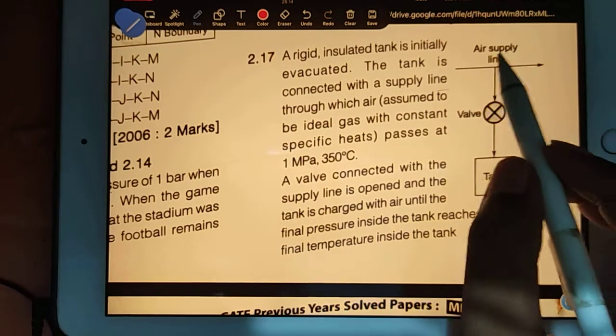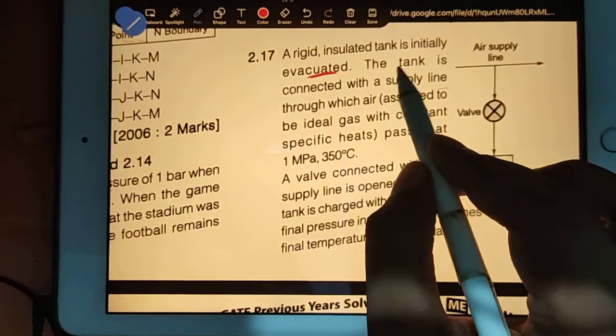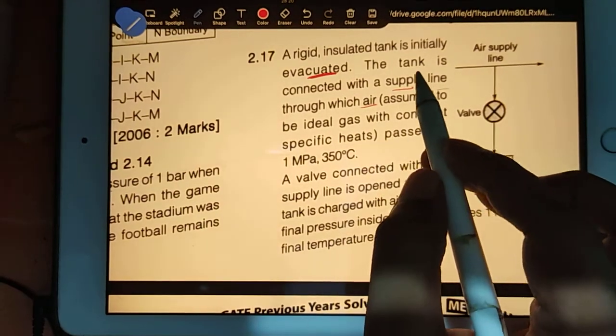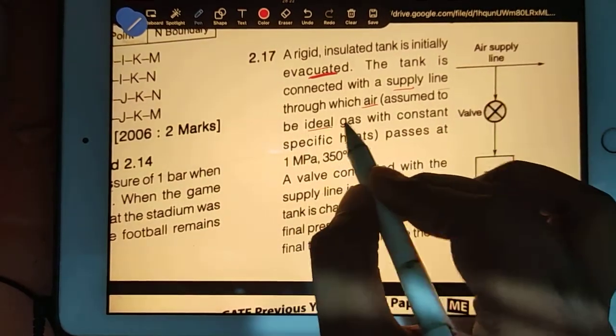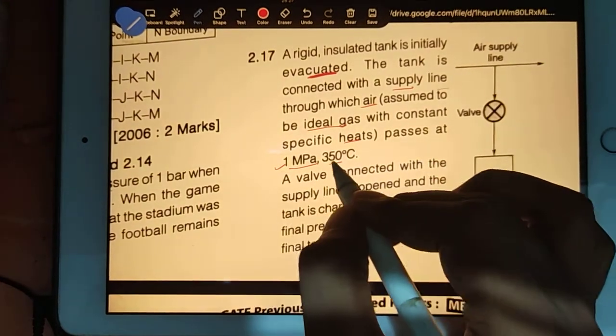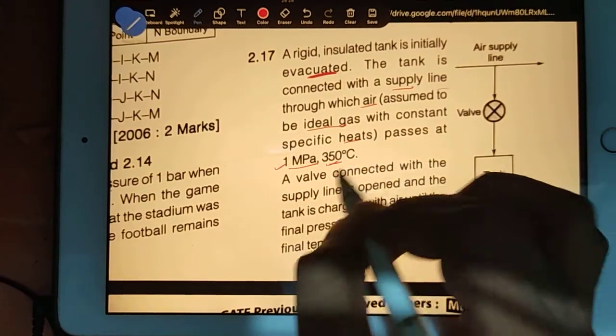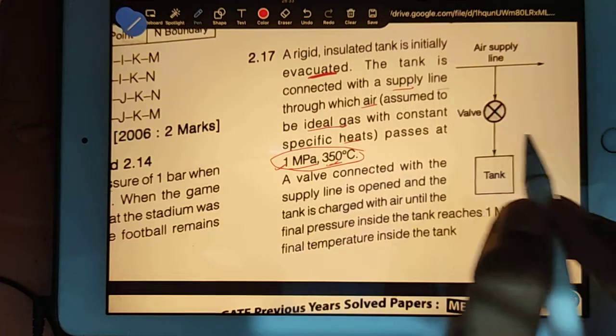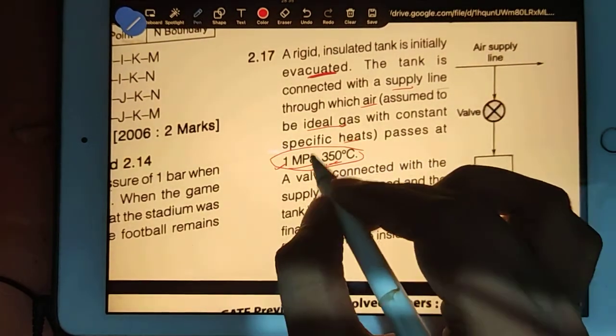See, a rigid insulated tank is initially evacuated, clear. Tank is connected with the supply line, clear. Air is going, clear. Specific heat is constant, clear. Ideal gas is clear. Passes at this much condition, clear. Actually 1 megapascal and 350. Now here students can make a mistake. Common mistakes I'm saying, what students are doing. This is my own experience.